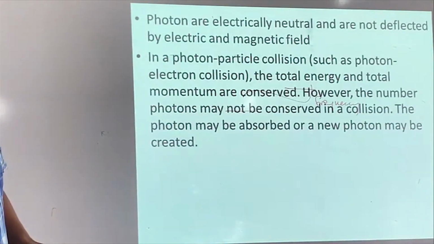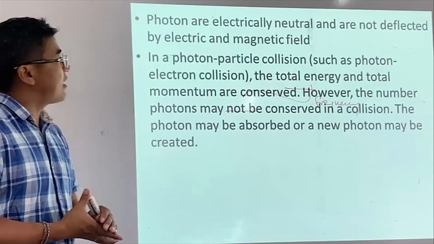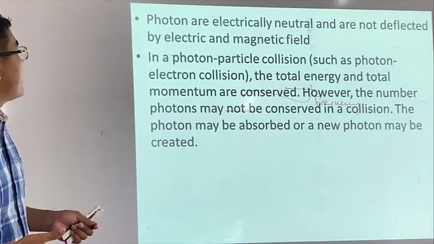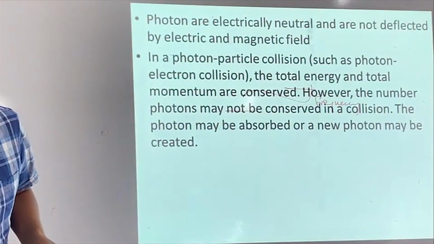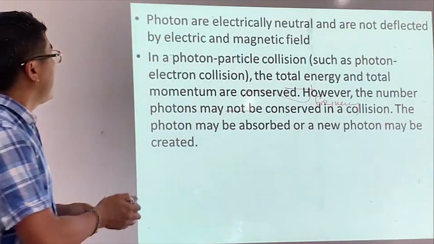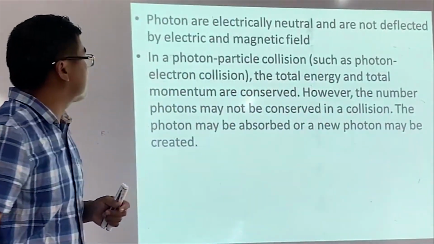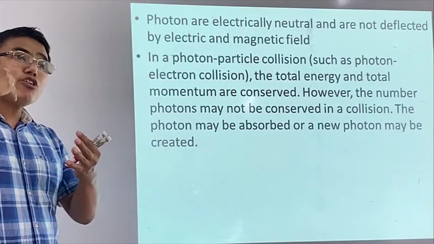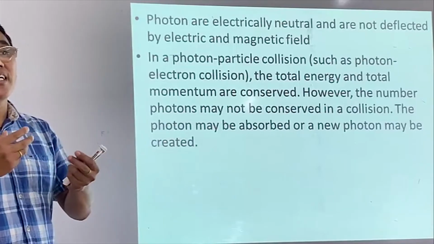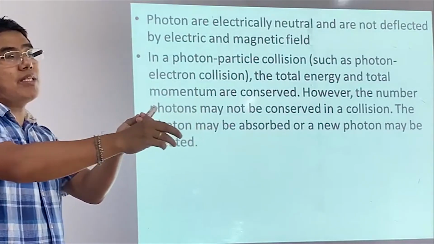Now the point is, photons are electrically neutral and are not deflected by electric and magnetic fields. This is again one very important property of light. And then one more I would like to tell you is the collision. When light falls on a metal surface, it is something like a billiard ball striking another billiard ball.